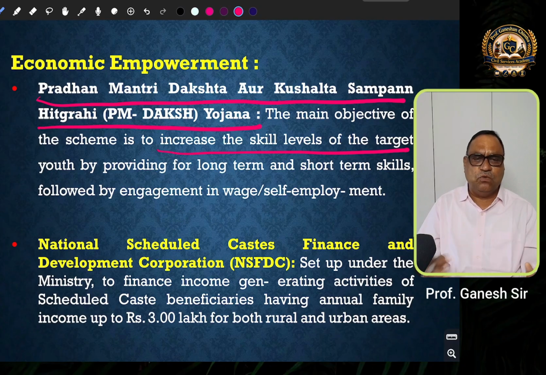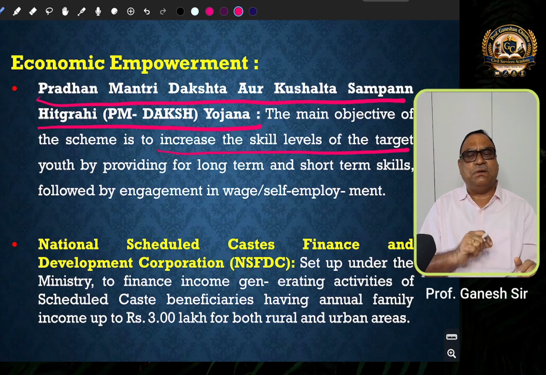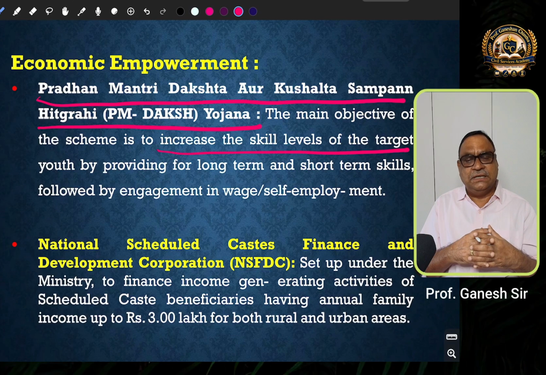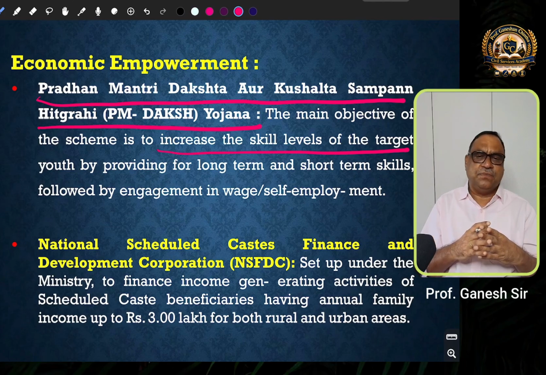So in this context, I would like to add one point that nowadays, even most of the educated youth have acquired their qualifications but have only theoretical knowledge, and they do not have the practical skills. So skill deficit among youth is one of the most important problems in Indian society. And more specifically, students coming from rural areas with a low economic background do not have the vocational or professional skills which are essential to get a job in the global job market.